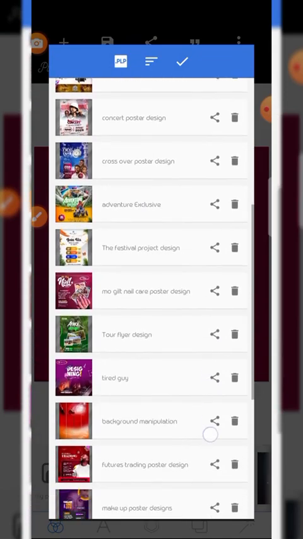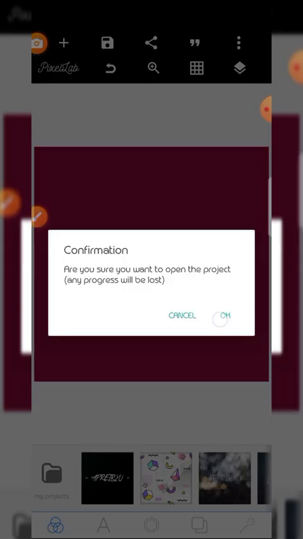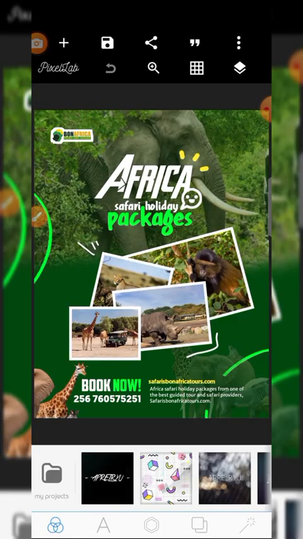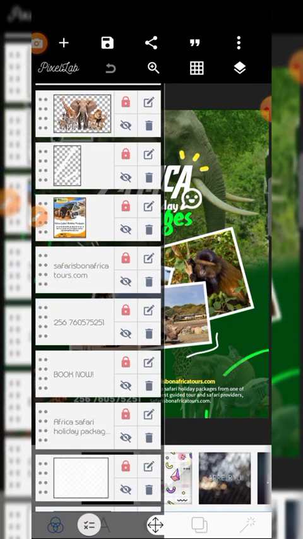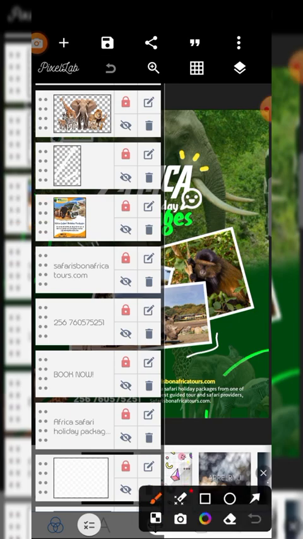Which one can we go with? Let me go with this tour flyer. You see? When you click here, this is where you find your layer panels. And in the layer panel, you have these 4 tools.